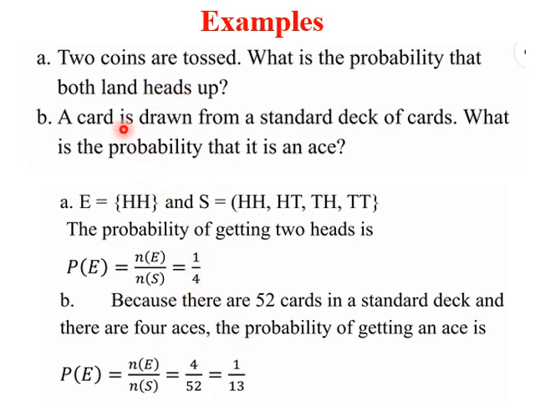Now in the second problem, a card is drawn from a standard deck of cards. What is the probability that it is an ace? In a deck of cards, there are 52 cards and 4 aces. So the probability of drawing an ace is 4 by 52, which is 1 over 13.